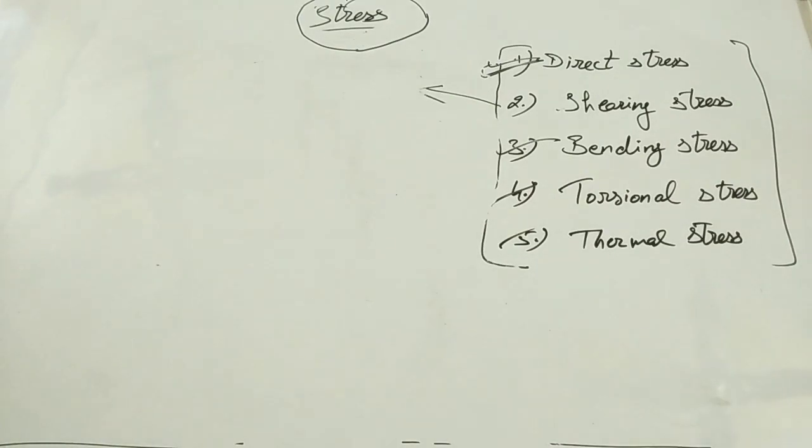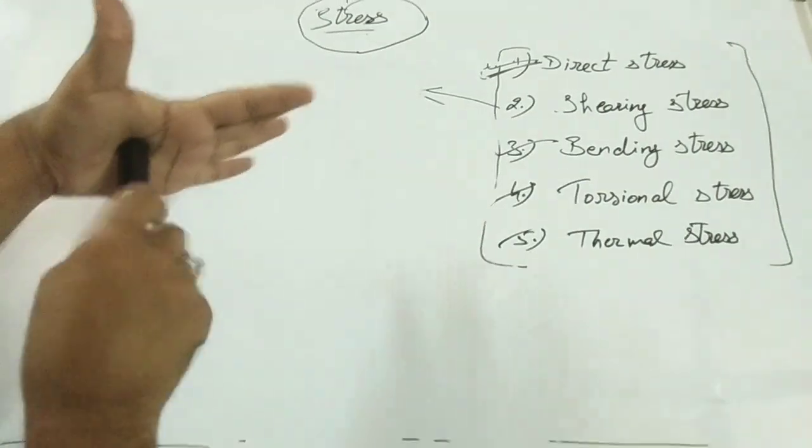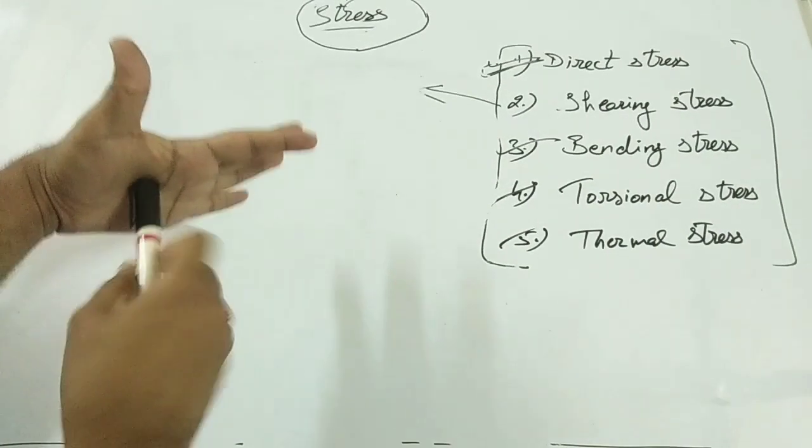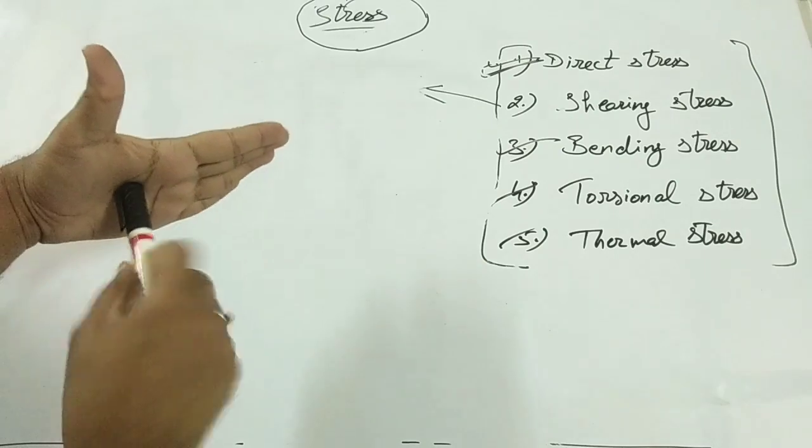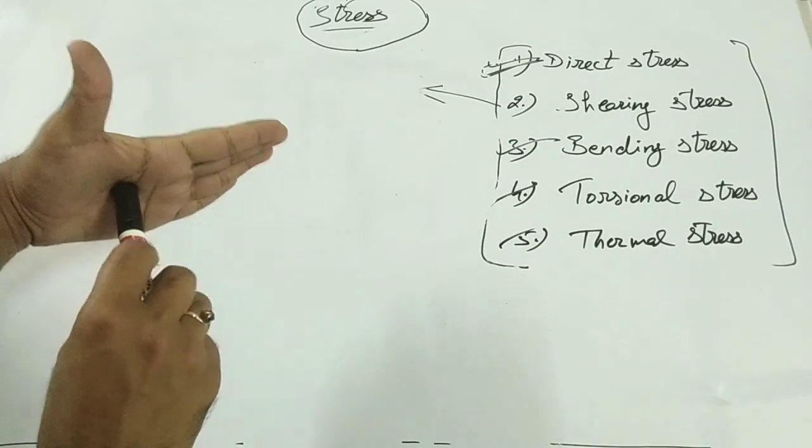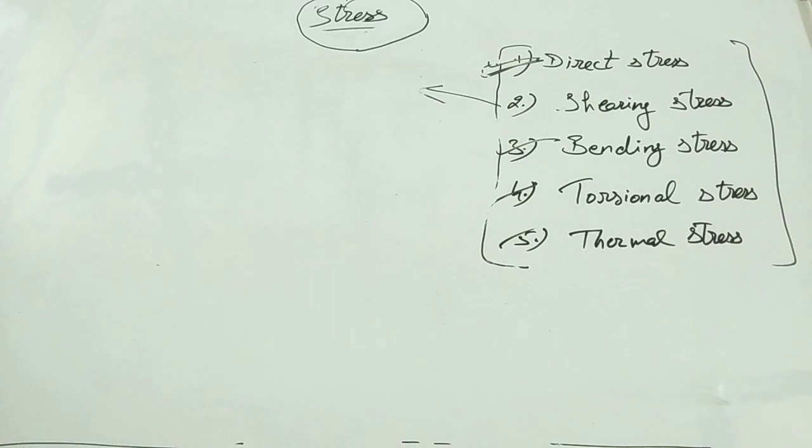Clear, guys? Torsional stresses are also known as twisting stresses, which are always there in a member only because of torsional load or twisting load. Clear, guys? In this type of stress, you may take the example of a screw. When you drive the screw anywhere with the help of a screwdriver, what will happen? You have to apply some rotating force, twisting force. So because of that twisting load, some stresses will be induced in the member. Those stresses are known as twisting stresses or torsional stresses.